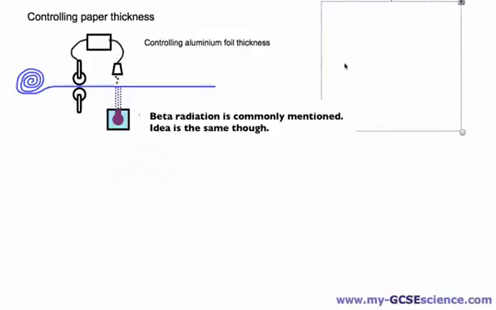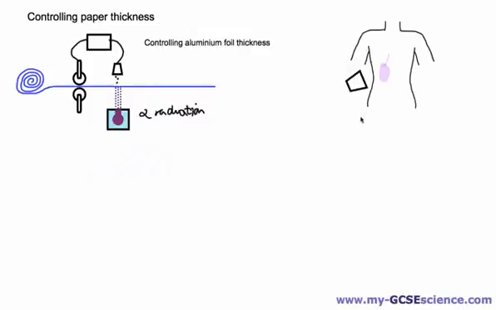Another example of the use of radiation is for tracers. Now, this person here has taken a dose of a drink that contains a radioactive source. That radioactive source can travel through the blood around the body, and if there's a particular point where there's, say, a tumor or damage inside that's causing an accumulation of blood, this can be detected by a detector. The type of radiation that we use here is going to be gamma, and it's very important that it has a very short half-life.